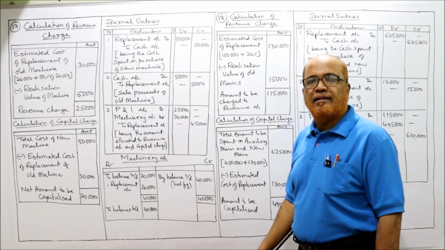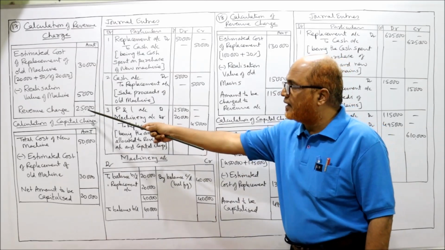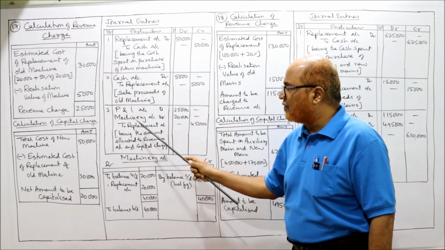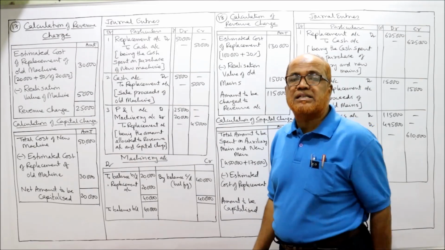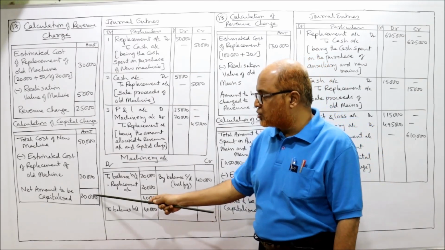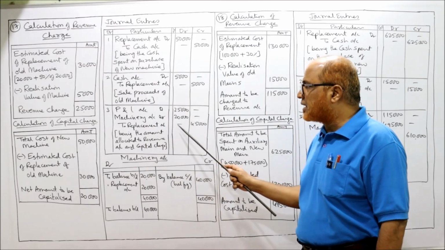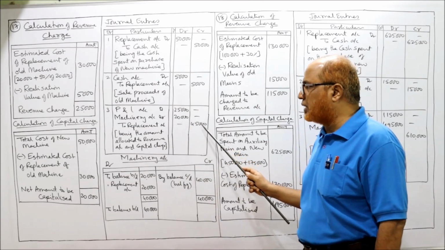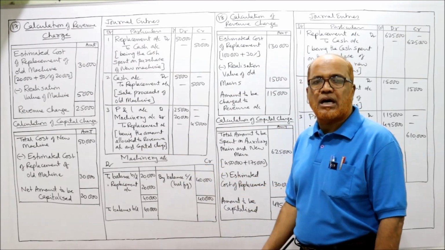Now third and final entry. How much amount to be charged to revenue account, P&L account? 25,000. The profit and loss account debit 25,000. How much amount to be capitalized, charged to machinery account? 20,000. The machinery account 20,000. To replacement account 45,000. 25 plus 20, 45,000. Being the amount allocated to revenue account and capital charge.